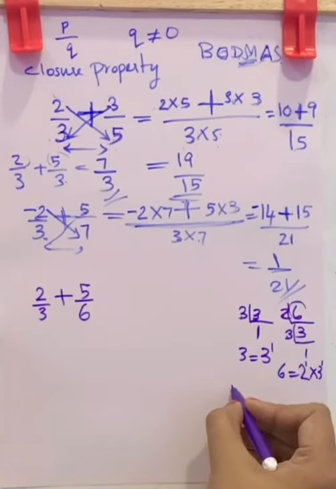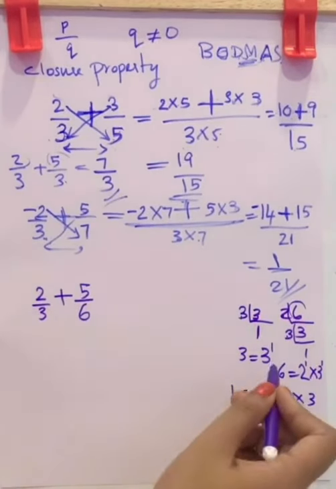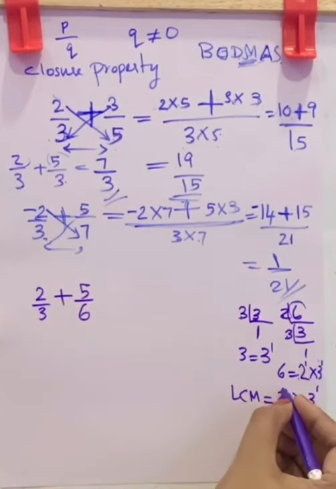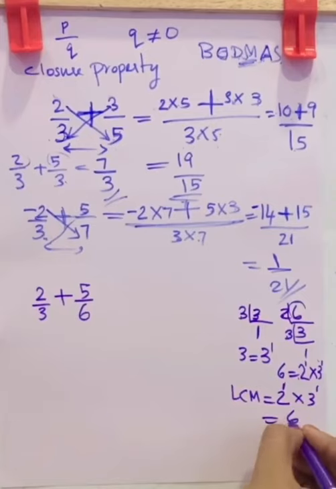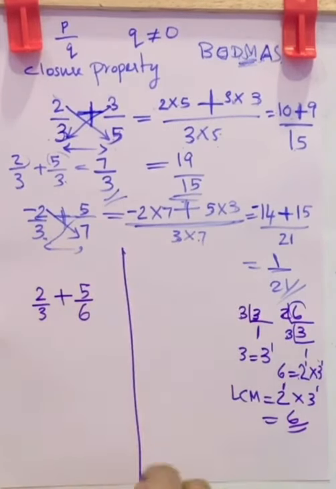Now LCM is equal to, you want to write down all the factors that occurred here. Here 2 is there and 3 is there. Now check which is the highest power. 3's highest power is 1, so write down 1. 2's highest power is 1, which is equal to 6. Now this is the LCM of these denominators.